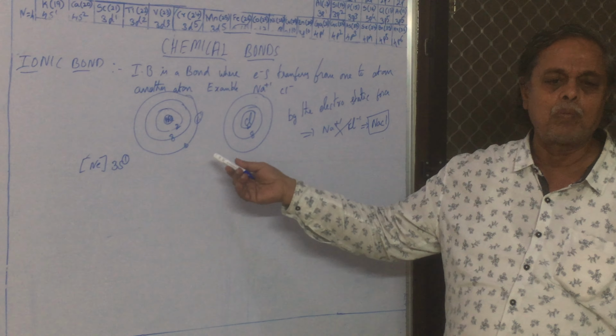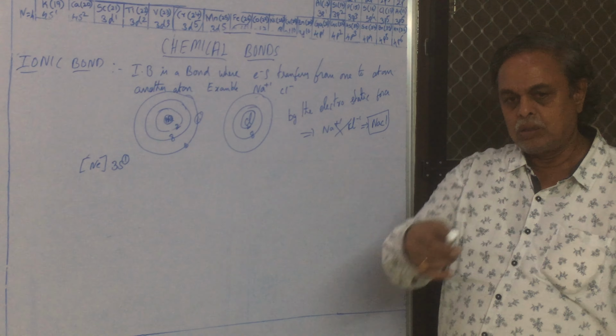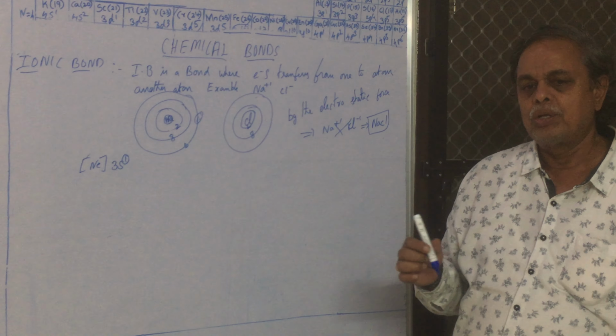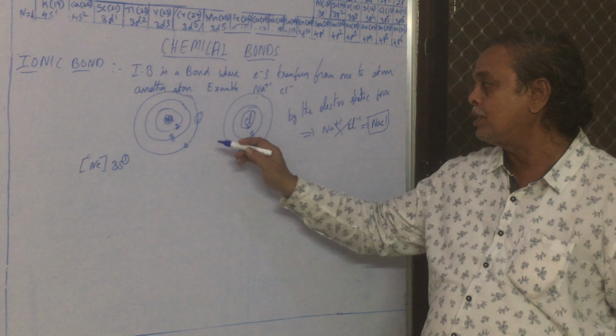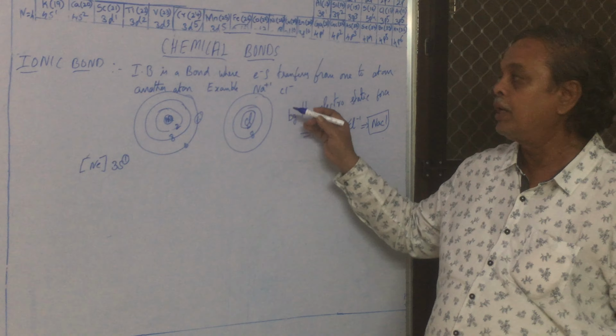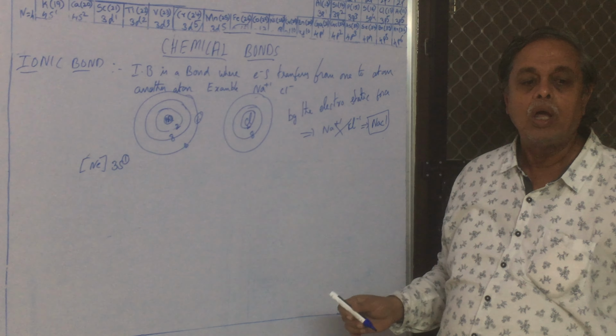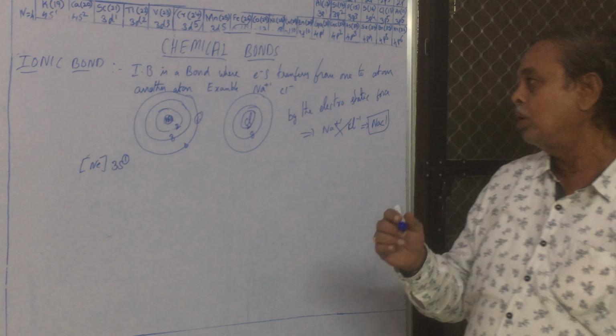How does the transfer happen? By electrostatic force. Sodium gives one electron, transferring its electron to chlorine. That's why this bond is called an ionic bond.